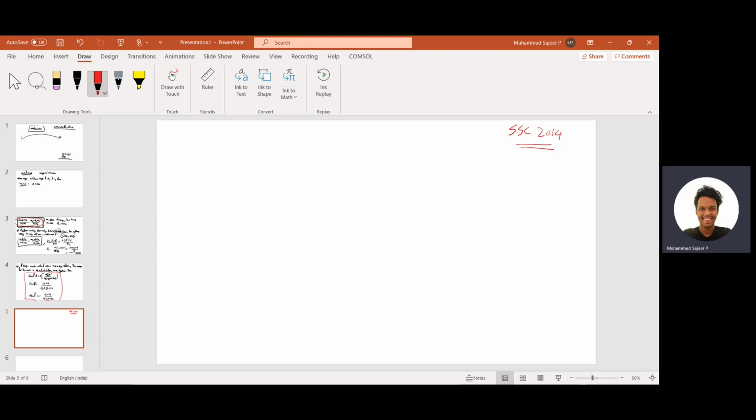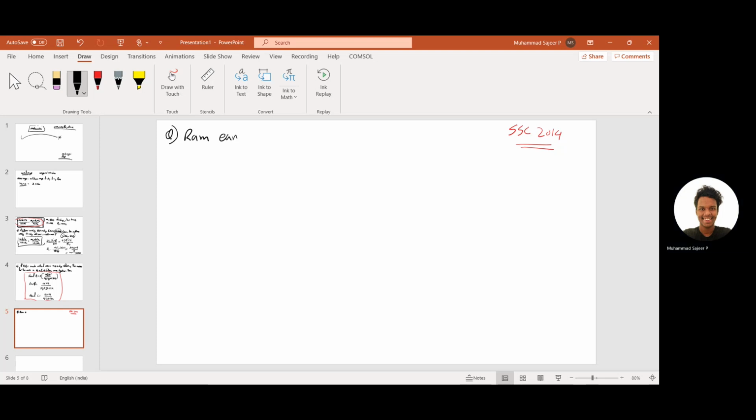Okay, it's a simple question. As I said, in SSC there are simple questions being asked. The thing is about the speed, how fast you can solve a problem. For that, you should know all these equations and tricks, and you should be very fast in basic mathematics, basic multiplication, division, and everything.